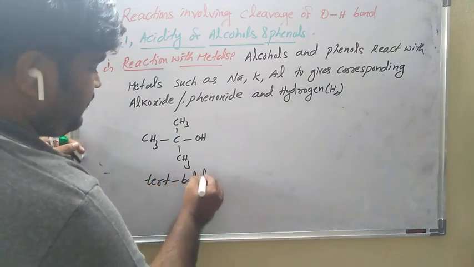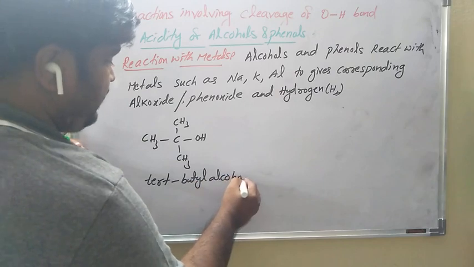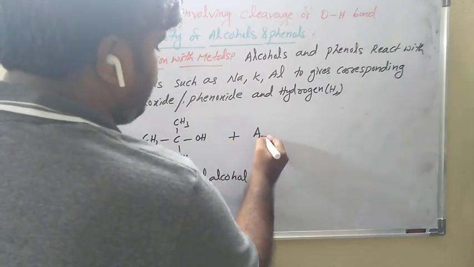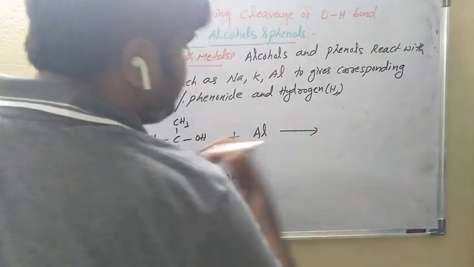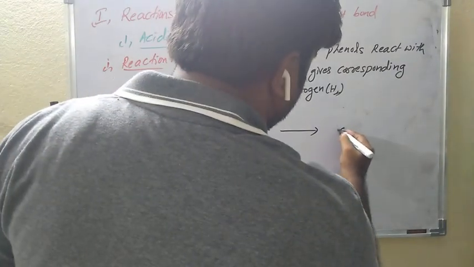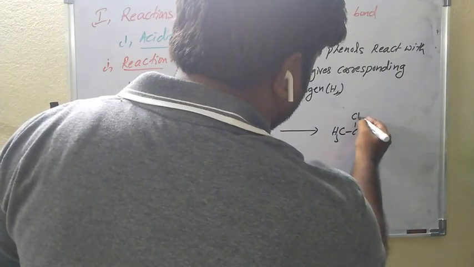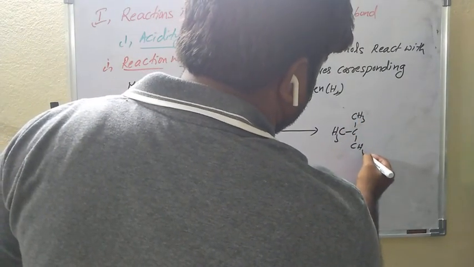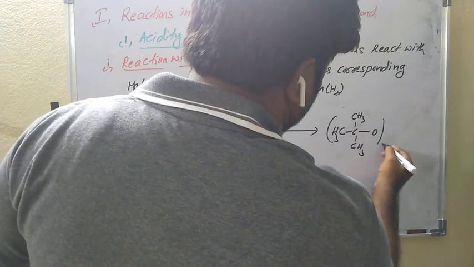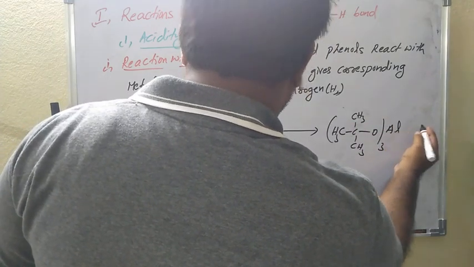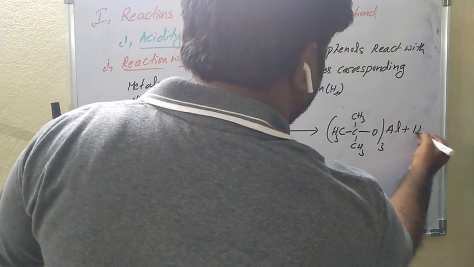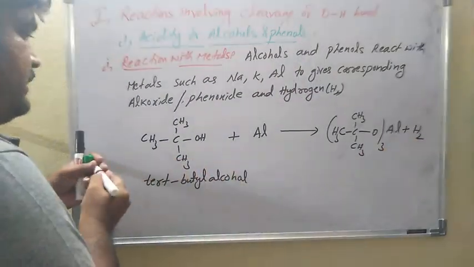Tertiary butyl alcohol reacts with aluminium and produces (CH3)3C-O aluminium, plus hydrogen gas.